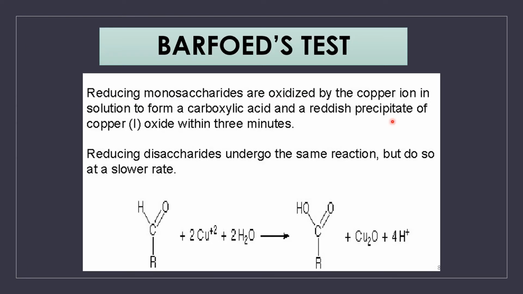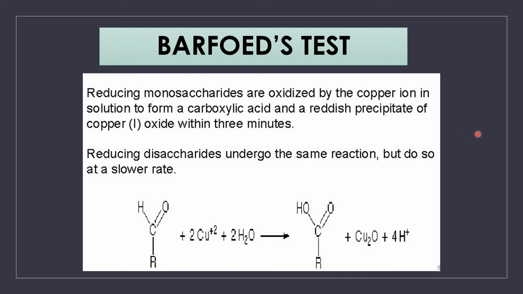In the case of Barfoed's test, generally we employ this test to differentiate between monosaccharides and disaccharides. When you treat the sugar solution with Barfoed's reagent, what will happen? You will get a red color precipitate. The reducing disaccharides will also give a positive result to this Barfoed's test, but it will take a longer time when compared with reducing monosaccharides.